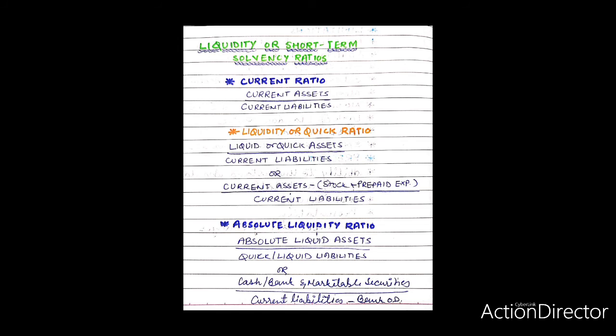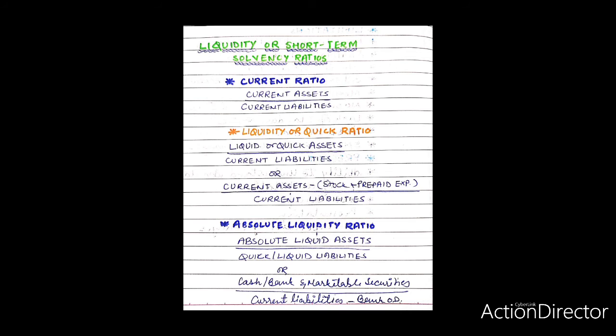The third solvency ratio is absolute liquidity ratio. Meaning and computation. The absolute liquidity ratio is the relationship between the absolute liquid or super quick assets to liquid or quick liabilities.